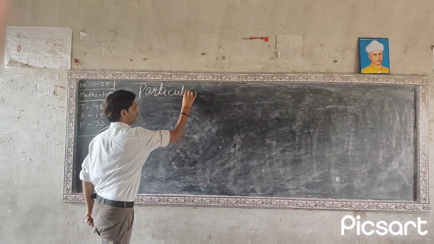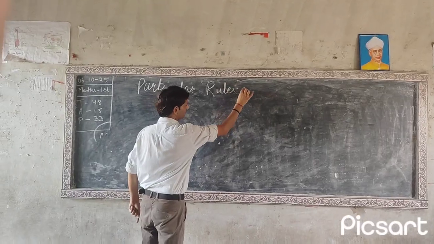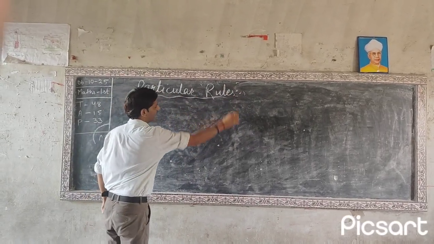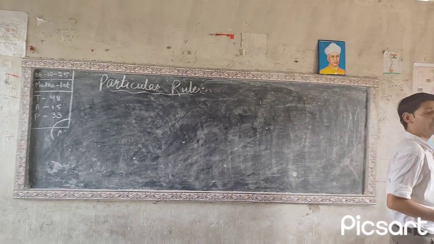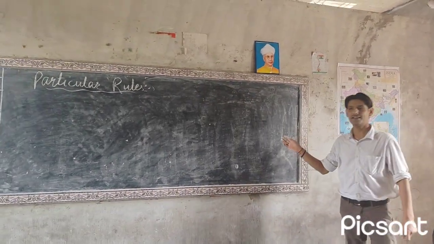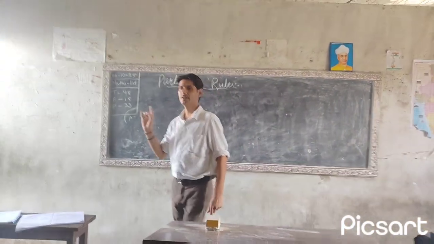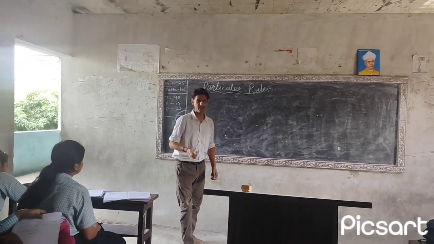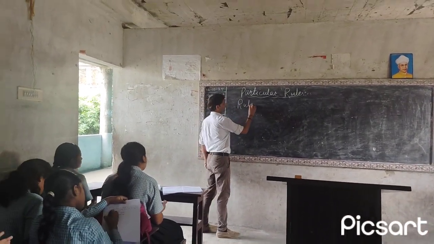Particular rules. You just keep in your mind one thing: without rules, mathematics is impossible. Just like that, without grammar rules, grammar is impossible. ठीक है? So we start with particular rule and rule number 1.